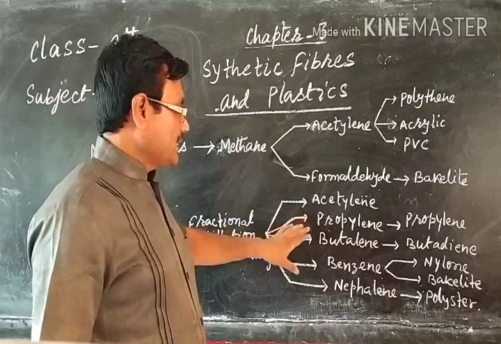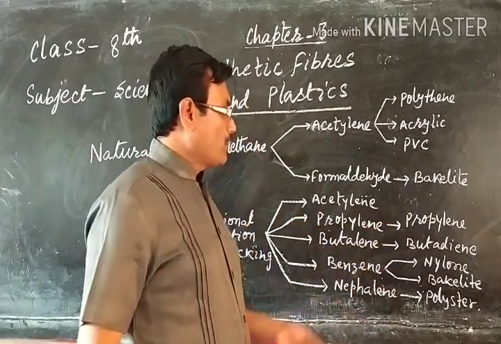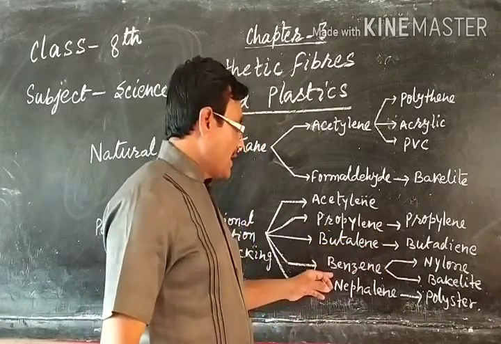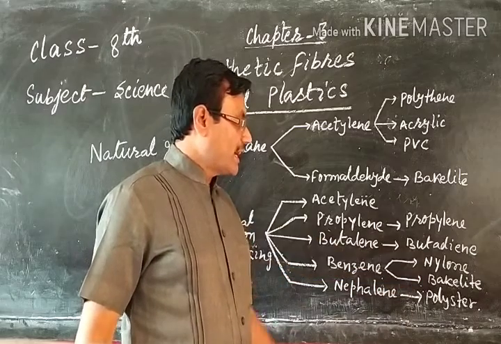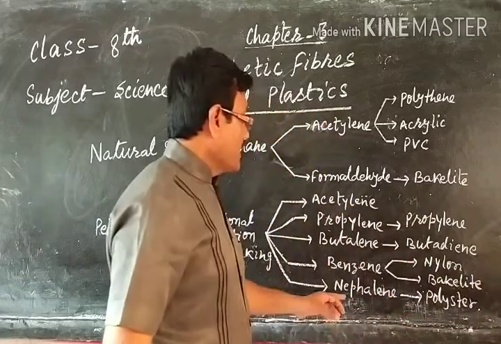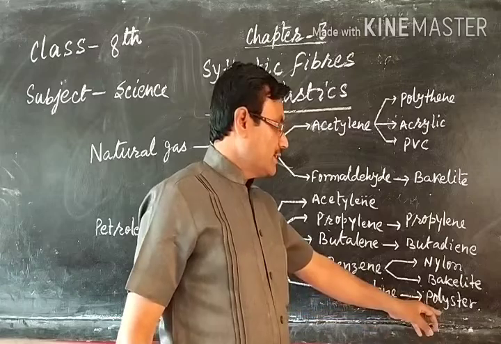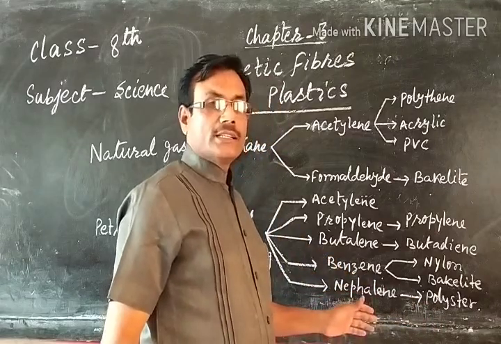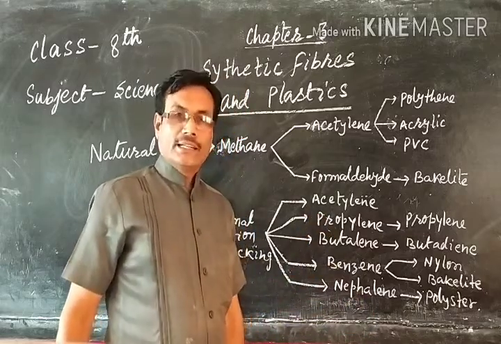Now here you can see that propylene is again changed, butylene is changed into butadiene, and benzene is used in nylon and bakelite. As well as naphthalene is used in polyester by cracking, about which we now go to read in detail.